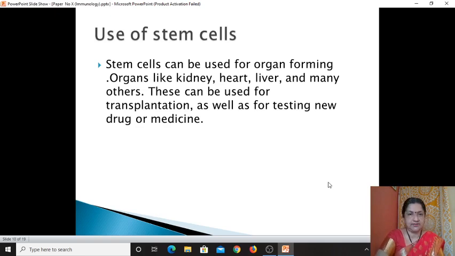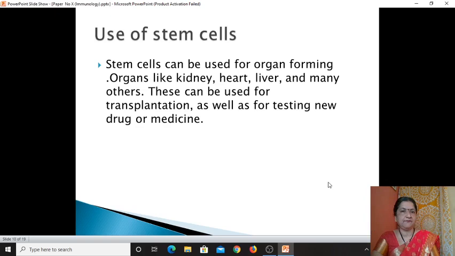In transplantation, what is transplantation? Whenever an organ is damaged or not functioning properly, due to some accident, the organs get irreparably damaged, and we transfer an organ from one individual to another. For example, you know kidneys sometimes fail.